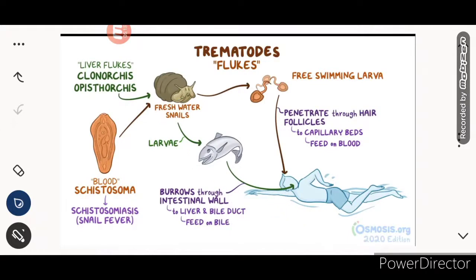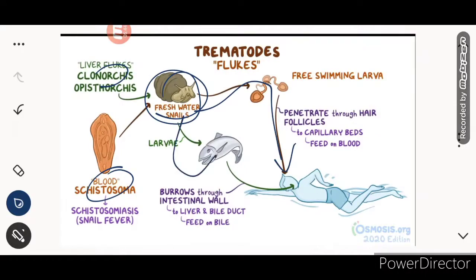Once ingested, they burrow through the intestinal wall to the liver and bile duct and feed on the bile. So both liver flukes and blood flukes have the snail as the main carrier, and via swimming they can enter directly into humans, or via fish they can then enter humans.